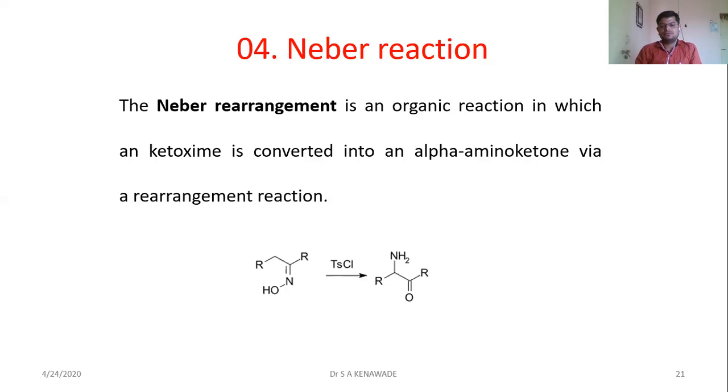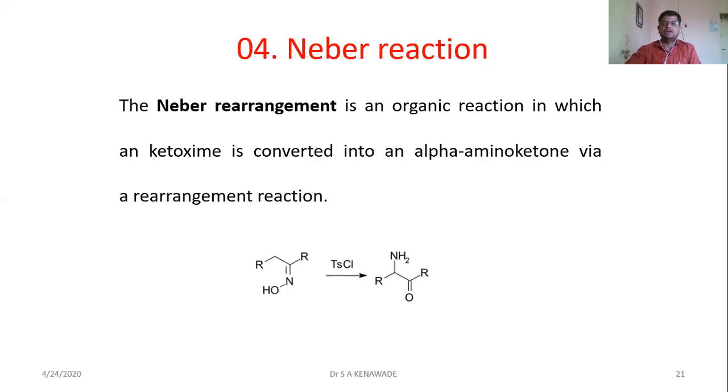Meaning the amino group is attached at the alpha carbon of the ketone, and this amino group is rearranged to the alpha position when this ketoxime comes in contact with tosyl chloride in the presence of base. It's a very simple reaction.